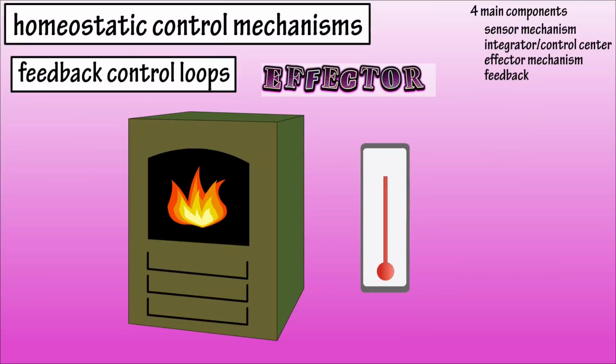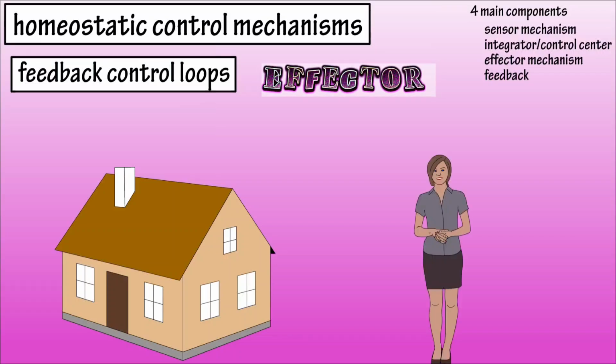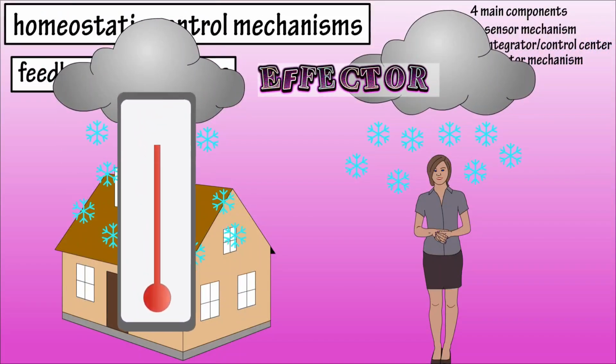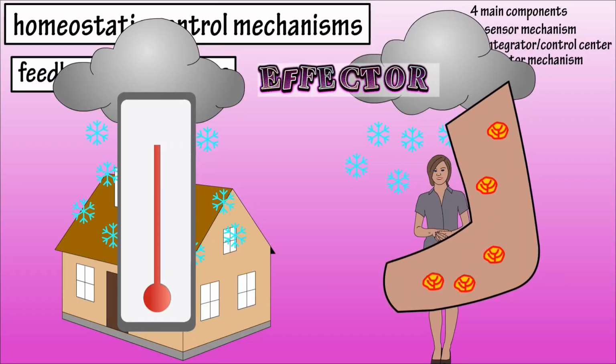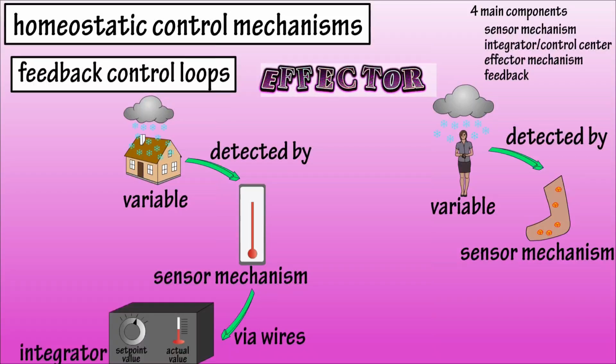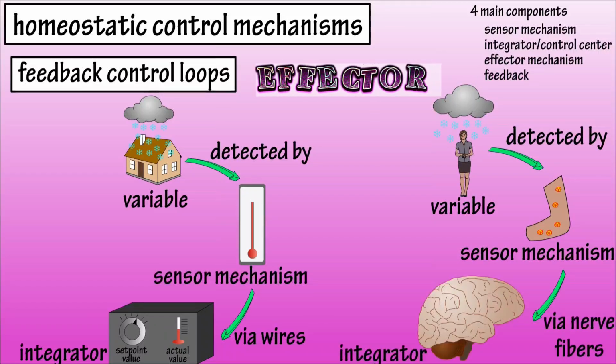more clearly. Here we have a house, and here we have a person. Let's say that in both situations, a stimulus happens. That being a cold front blows in, causing a decrease in temperature. The house has a thermometer, which is its sensor, and the person has temperature receptors in the skin, which are the sensor mechanism for the body. The thermometer sends the information that the temperature or variable has decreased through wires to its integrator, the thermostat. The temperature receptors in the skin send the variable change through nerve fibers to the brain, or the integrator for the body in this situation.